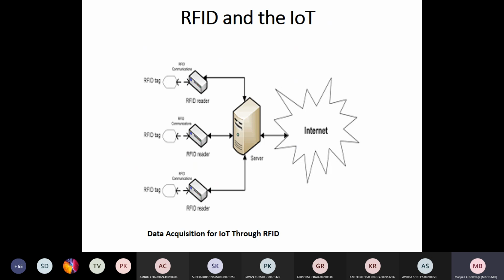Okay, next coming to the data acquisition for IoT through RFID technology. The role of RFID in IoT can be observed from the fundamental components of IoT. What are the fundamental components of Internet of Things? Anybody, if you don't want to answer, you can put it in the chat box also.